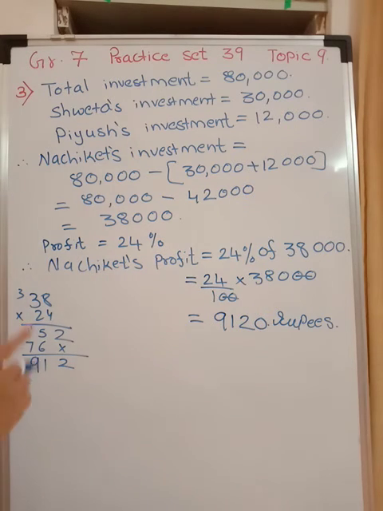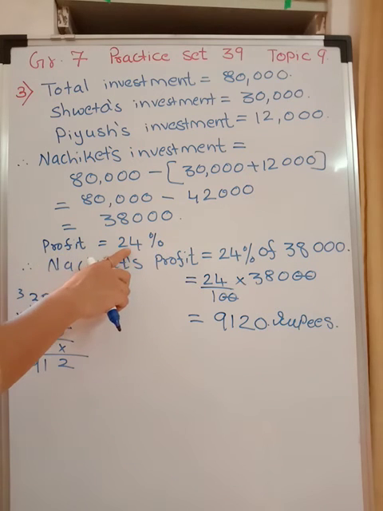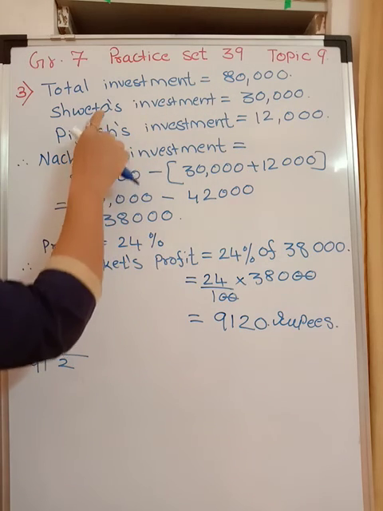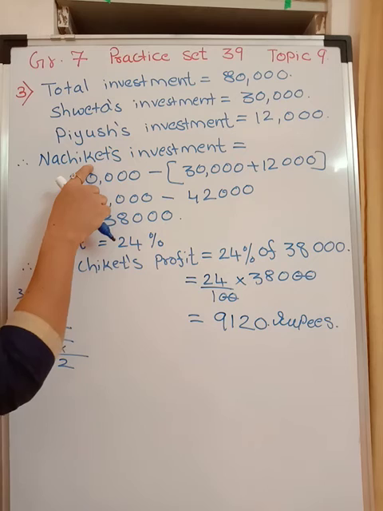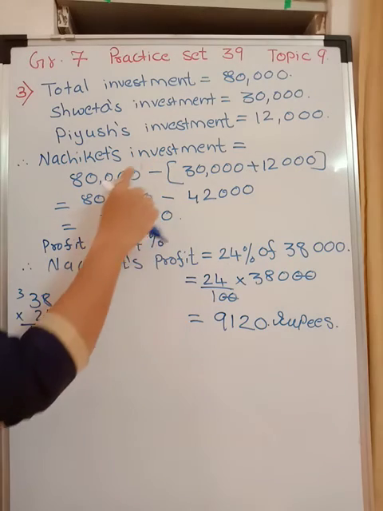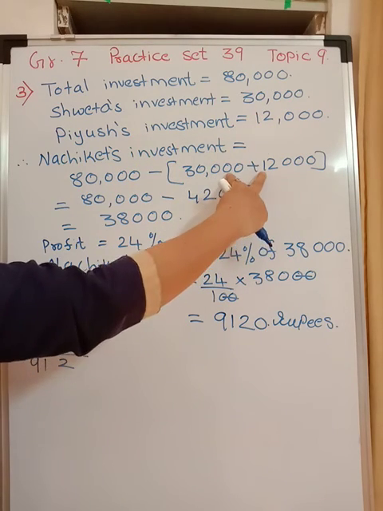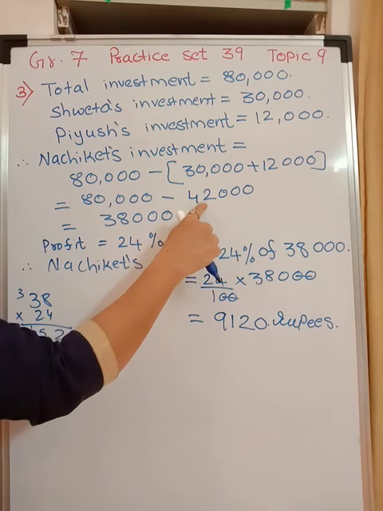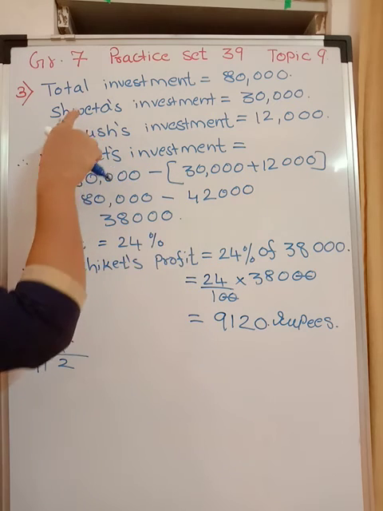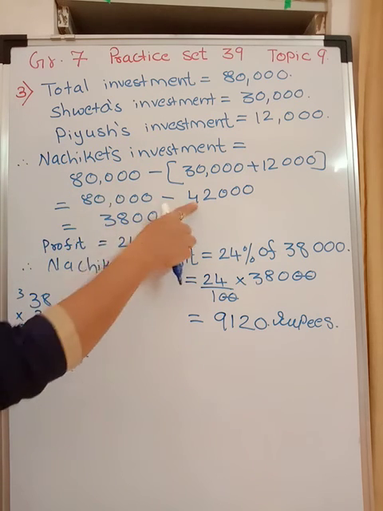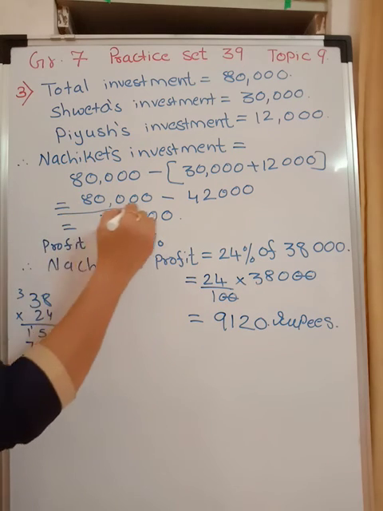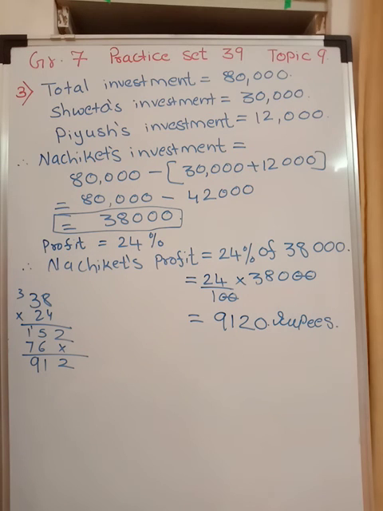So see now, and they have also given that total profit they got was 24%. So first of all, total investment of 3 people is 80,000, out of which 2 people's investment they have given. So we have to find third person's investment. That will be adding these two and subtracting from 80. Alright, so what I have done, 80,000 minus, I have added these two, Shweta and Piyush. Together they have invested 42,000. So out of 80,000, 42,000 is invested by Shweta and Piyush together. So remaining subtraction of this is 38,000, which is investment of Nachiket. So first answer is Nachiket's investment is 38,000 rupees. This is your first answer.